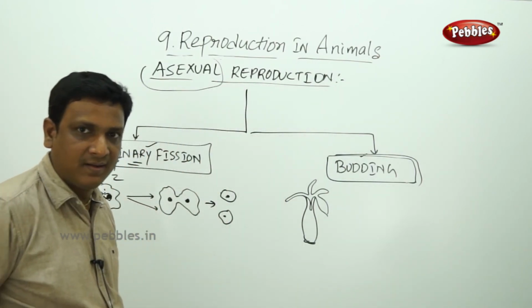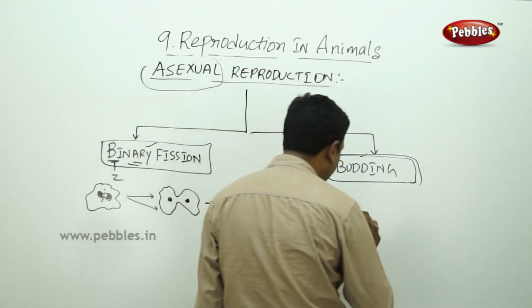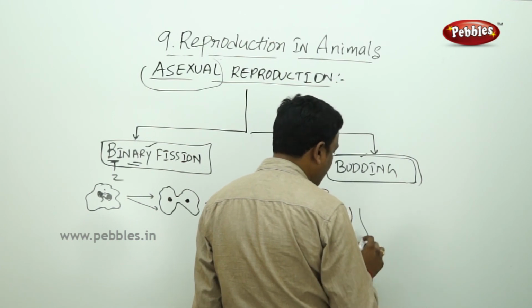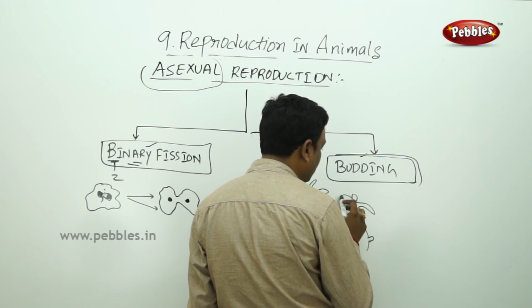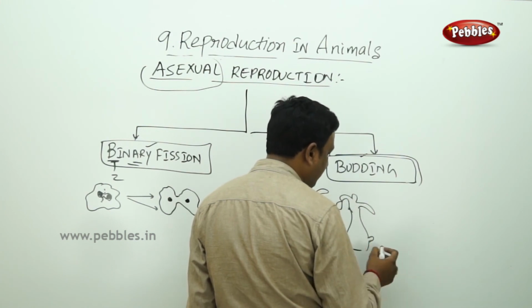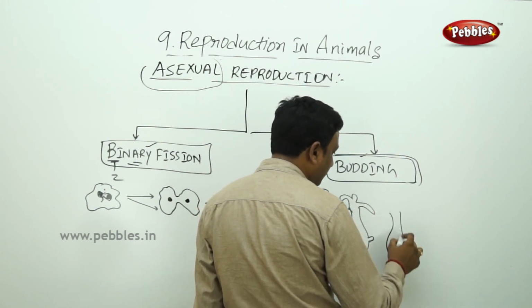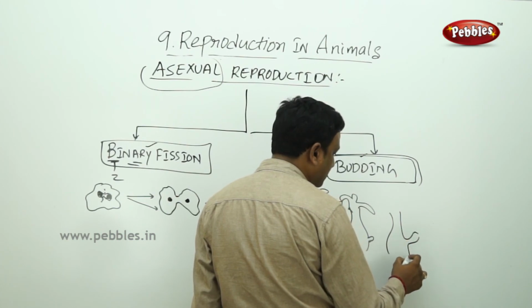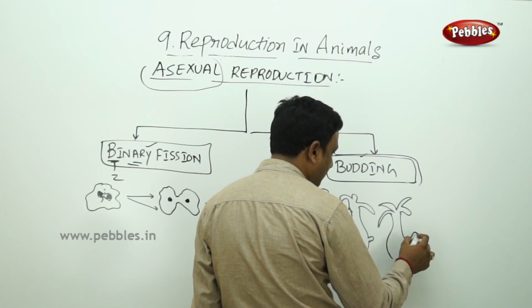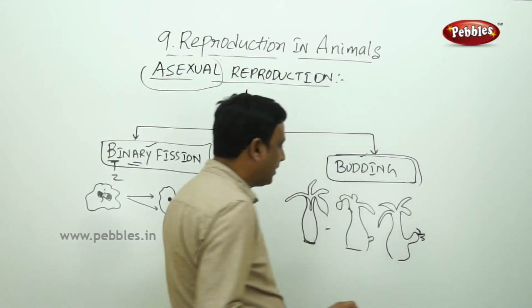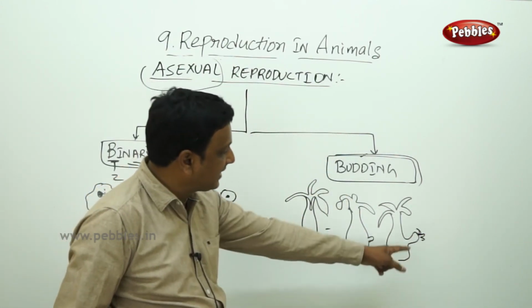This Hydra reproduces by producing a bud. First it produces a small bulge on its body. Later, this bulge becomes a bud. Now the Hydra has a bud, which is still attached to the Hydra.